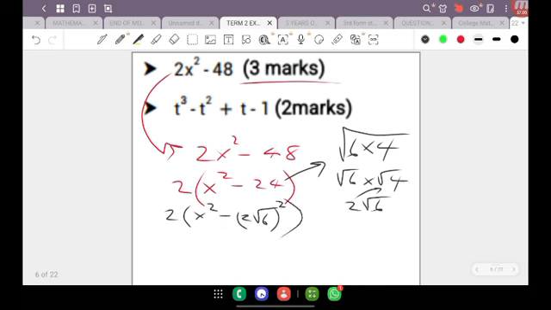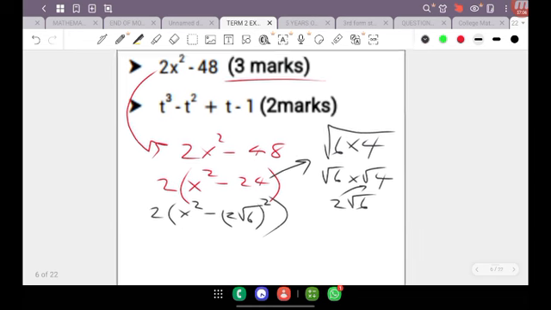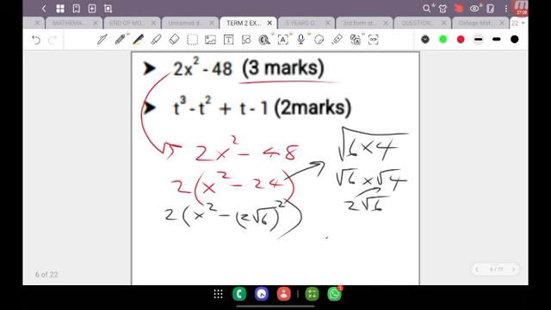Alright? So that's another way to look at it. So 2 root 6 all squared is actually 24. And you can check it. When you square 2, you're going to get 4. And when you square the square root of 6, you're going to get 6. So that 6 times 4 is 24. Not sure if you guys grasp that concept, but if you didn't, it's fine. You'll eventually get there.